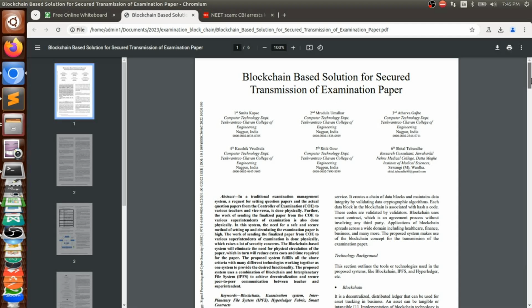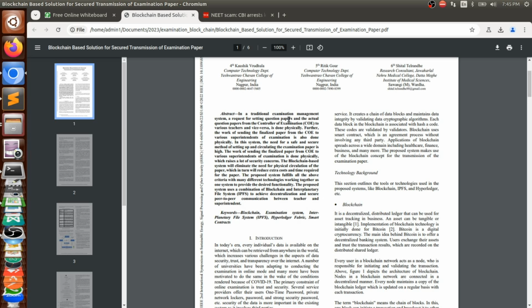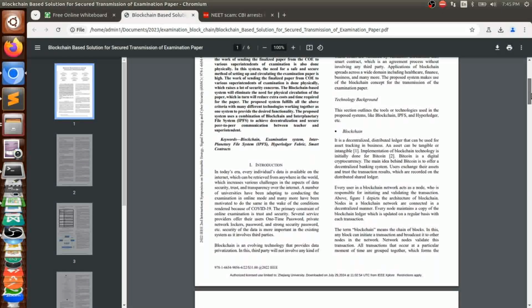This paper mainly has three parts. One is the teacher, another is the COE, and another is the superintendent. Here, the whole process is controlled by the COE, the controller of examination. First, teachers should ask permission from the COE to set a paper. He will permit the teachers, and they will set the question papers. Now the COE will select the paper, finalize it, and send it to the superintendent. So the superintendent can take out that paper during the examination. This is the process defined by the present paper, and for this they are using existing blockchain technology.